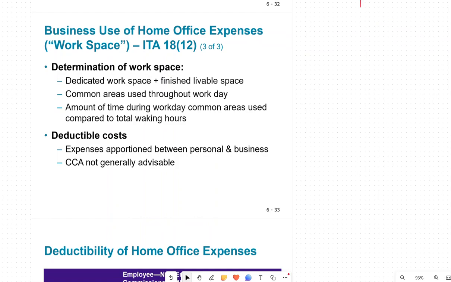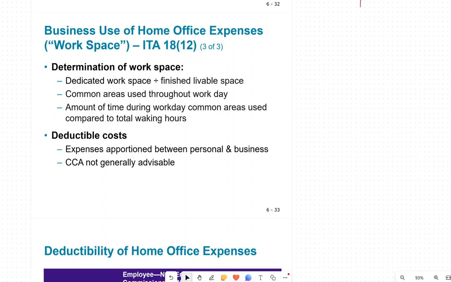Now how do you determine which part is your home office expense and which part is your total space? You look at the total space, and then at what you're dedicating.